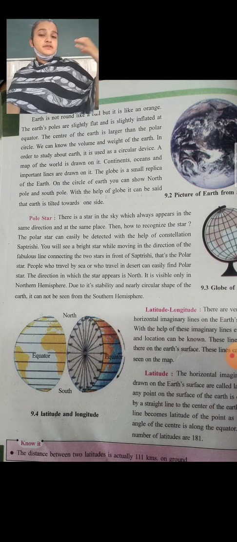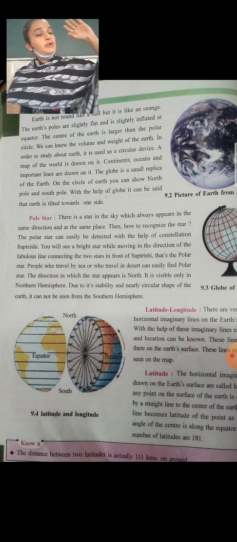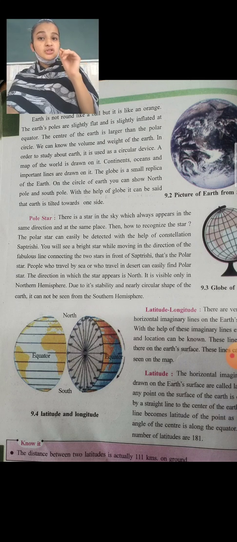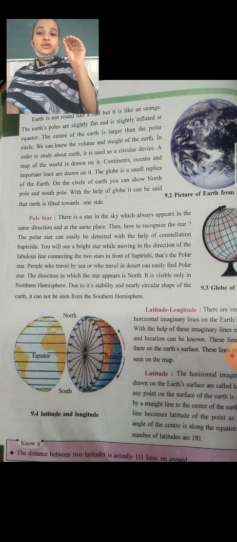So at sea or over water we can find the pole star very easily, but we cannot find it easily on land. The direction in which the star appears is north. So what is the direction of the pole star? It is north. It will always stick to the north pole and it will be in the same place only. It is visible only in the northern hemisphere. Due to the stability and nearly circular shape of the earth, it cannot be seen from the southern hemisphere.